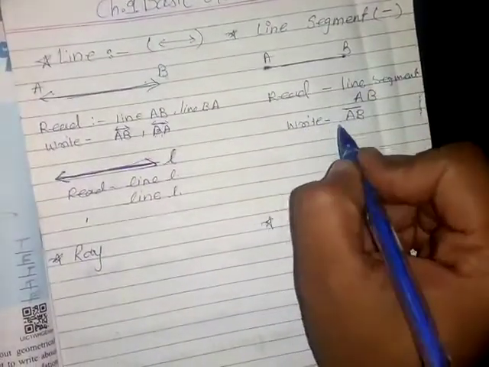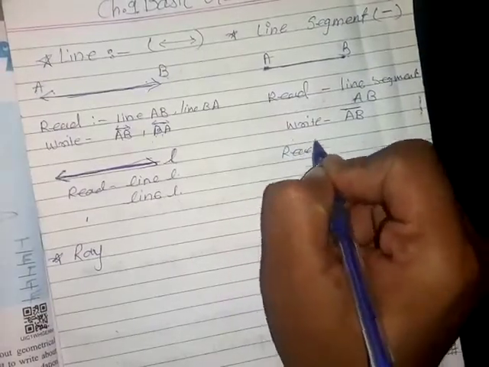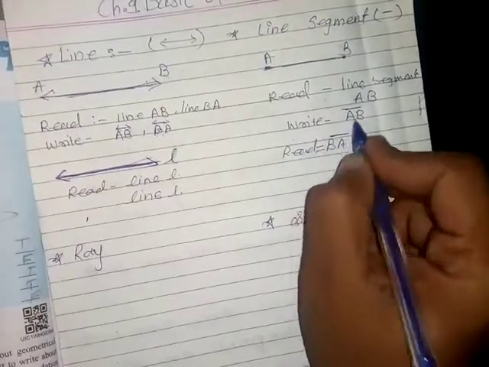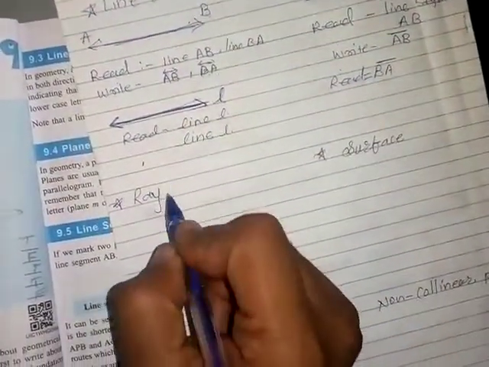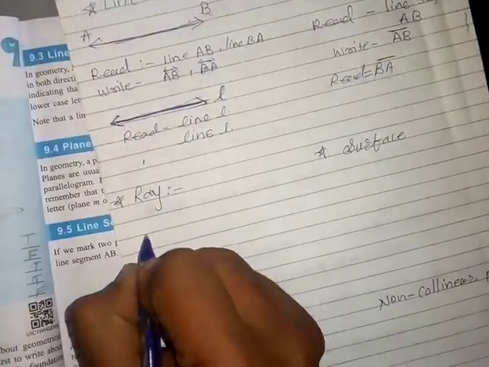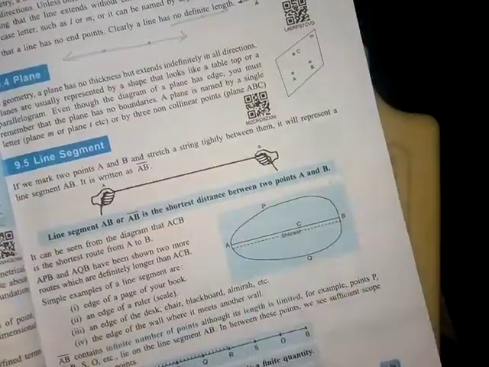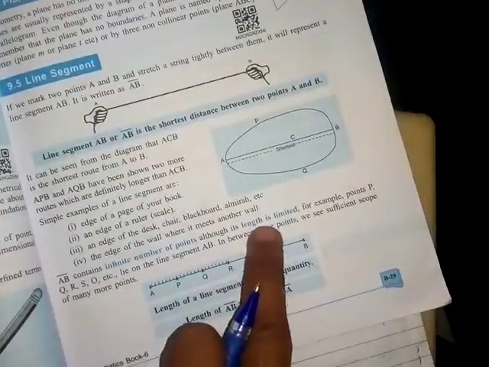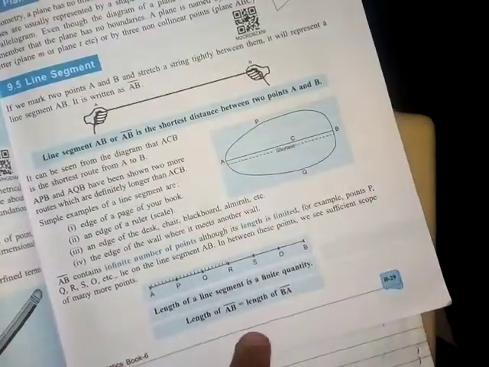So we can write BA in this way also. In the same way, the other way of reading the line segment is BA, that is line segment BA. We can write AB and BA also. There are two ways of writing, for example, Dinesh Jadhav, Jadhav Dinesh. So now next is ray. For line segment we can write line segment AB or AB, the shortest distance between the two points. Infinite number of points are there in the line segment and the line also. Length is limited, already we discussed. Length of AB is equal to length of BA. AB and BA both lengths are equal.